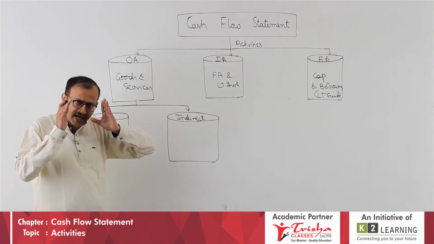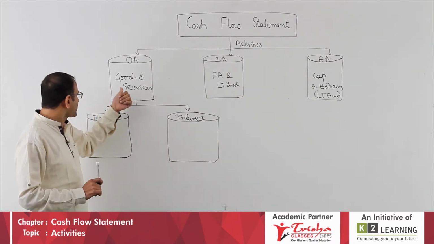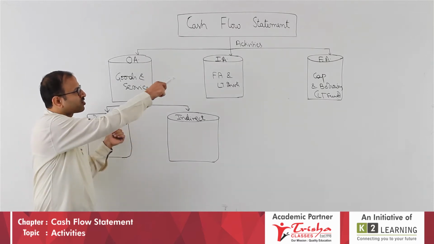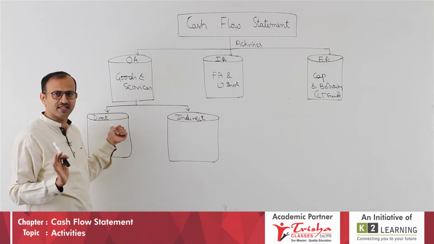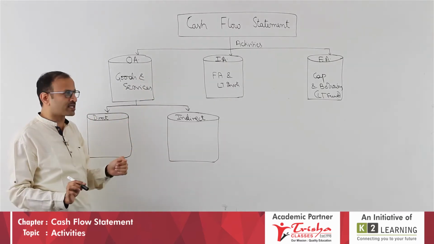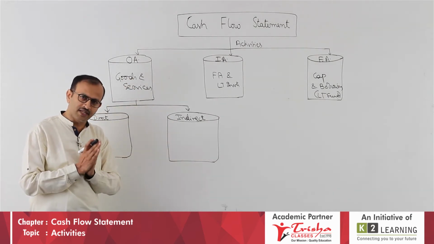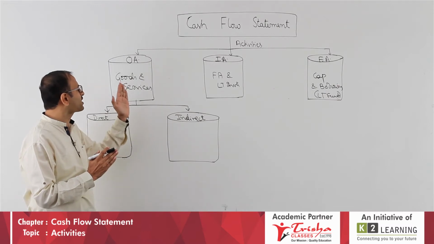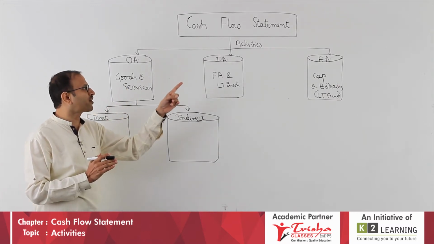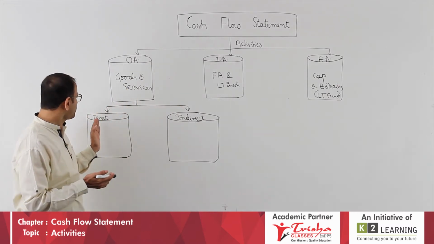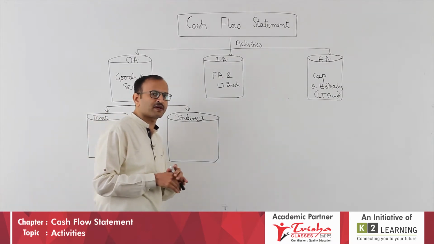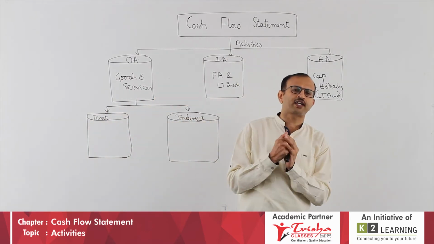If I say direct method, operating activity is under direct method, and those two are by default under direct method. Whereas if I say indirect method, operating activity is under indirect method. It means methods are different only for operating activity, not for investing and financing activities. How do you do the direct method or indirect method?